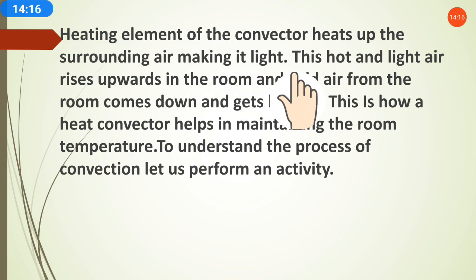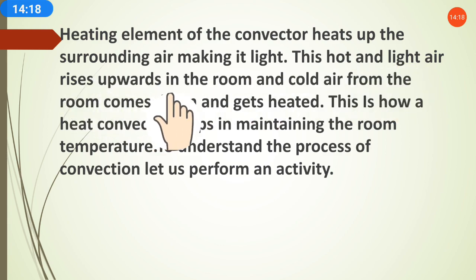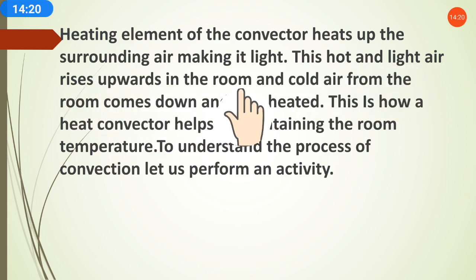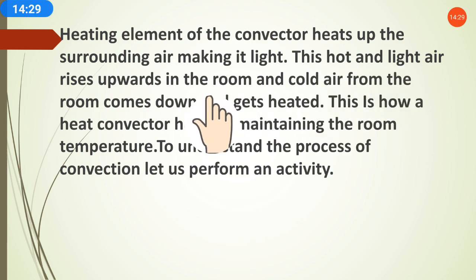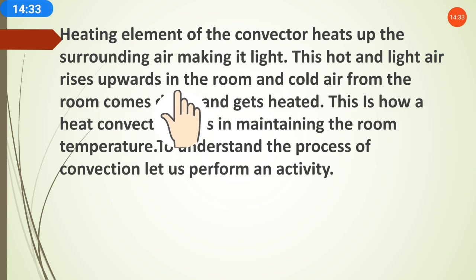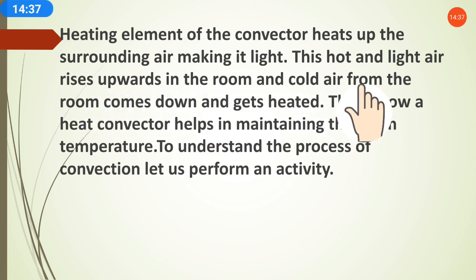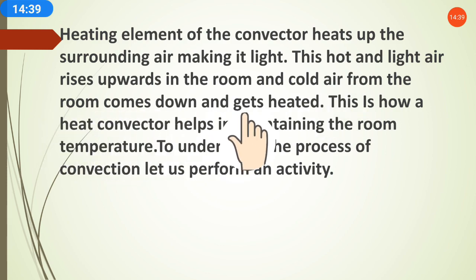This hot and light air rises upwards in the room. Always remember, any hot substance will become lighter. So the hot and light air will move upward. In convection, the hotter air will move upwards in the room, and cold air from the room comes down and gets heated.